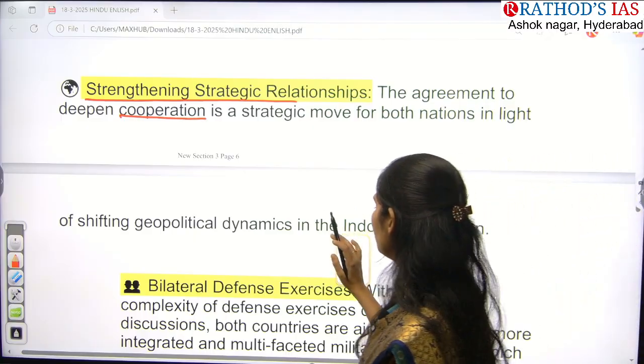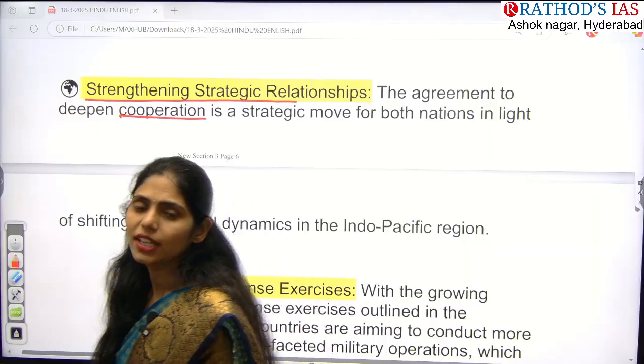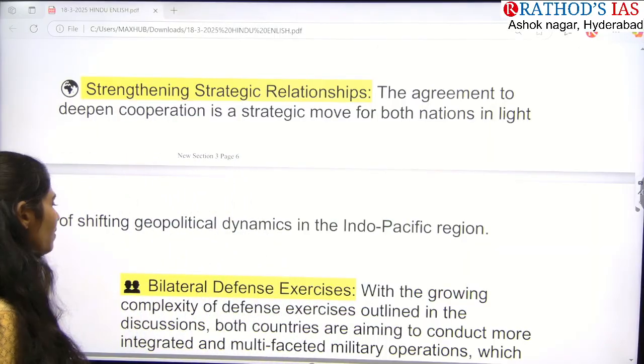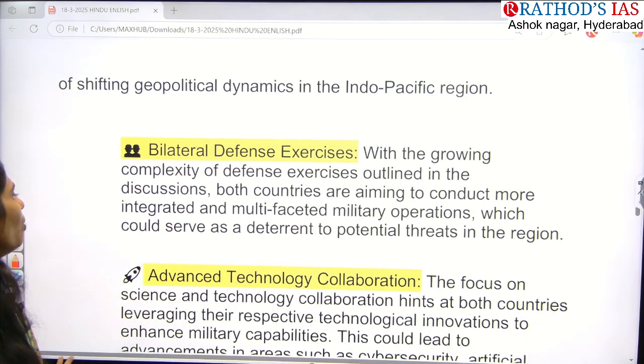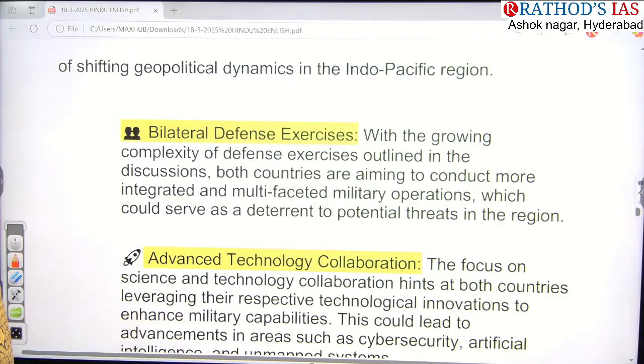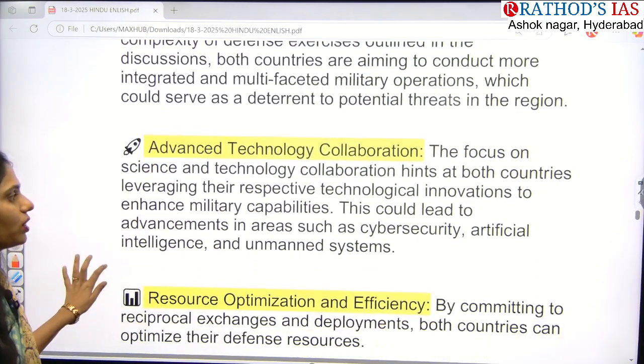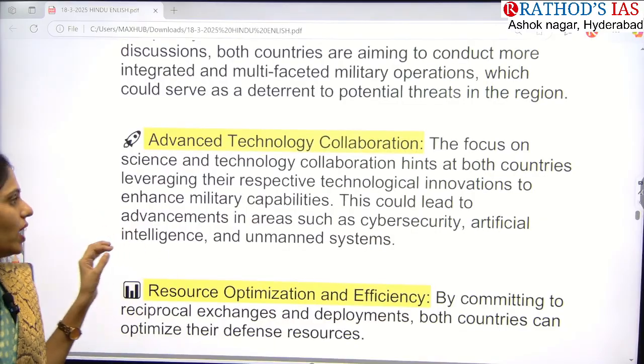And next one is, whenever they're talking about defense cooperation, they can have this bilateral defense exercise. Okay, they are focusing on conducting more integrated and multifaceted military operations. And next one here is we are also focusing on collaboration with advanced technology.